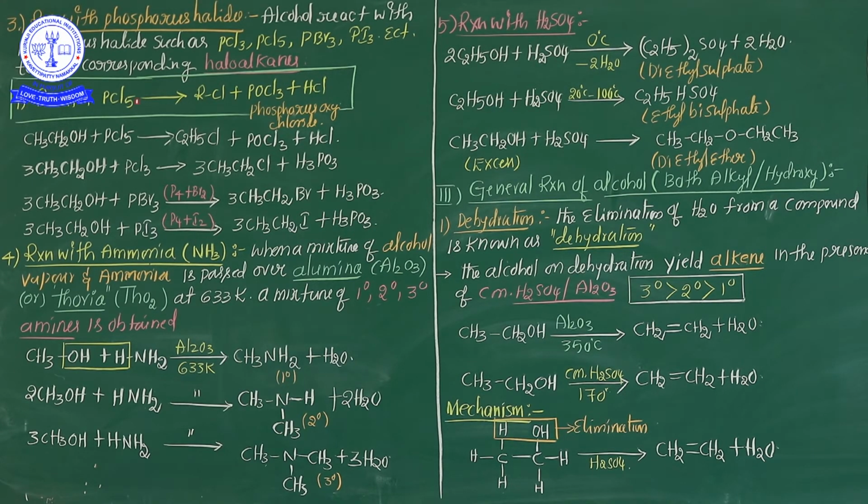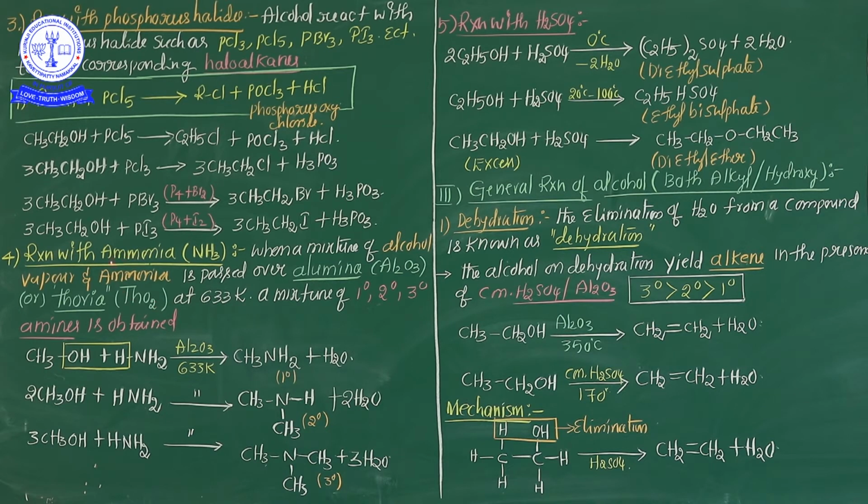So my dear students, from these chemical properties, the important point is that when alcohol reacts with different phosphorus halides like PCl3, PCl5, PBr3, PI3, ultimately haloalkanes are obtained. This is the third chemical property from the cleavage of the C-OH bond.